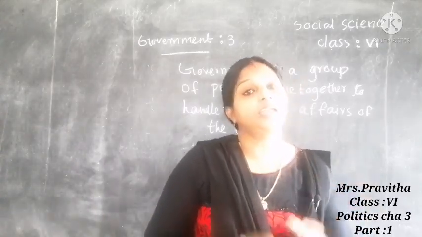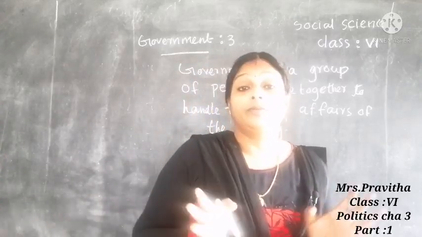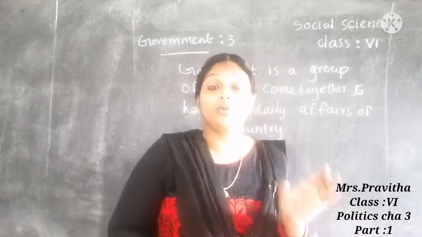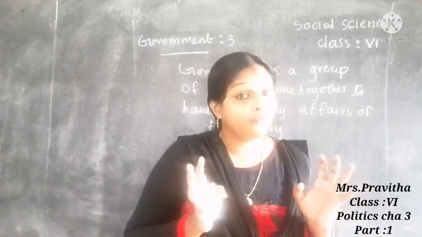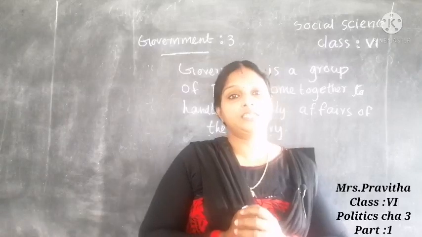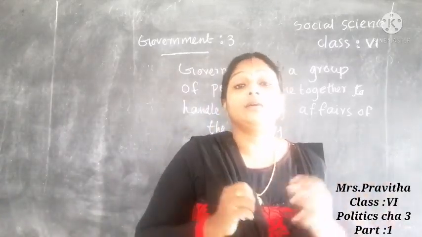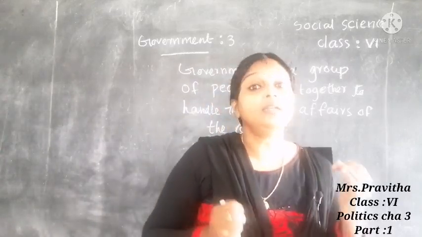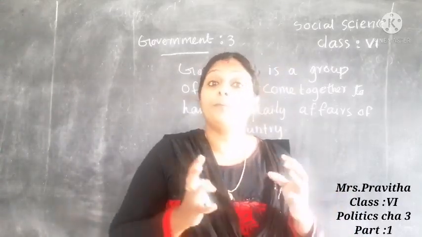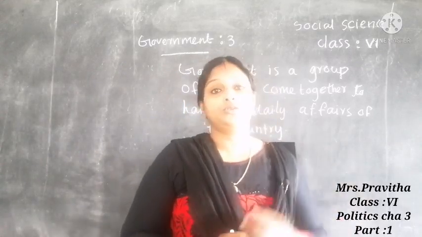Every country needs a government for making laws, for making rules and regulations in the society, for formulating different policies for the welfare of the people, for solving the problems or disputes of the people, and for ensuring protection, safety and security to the people.